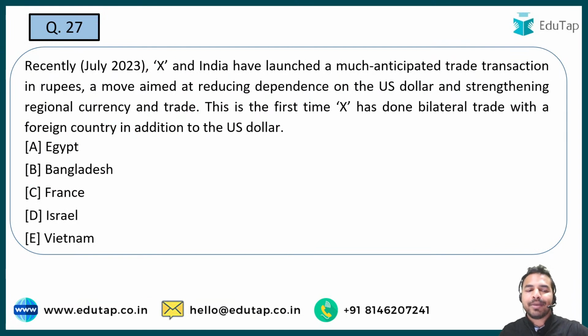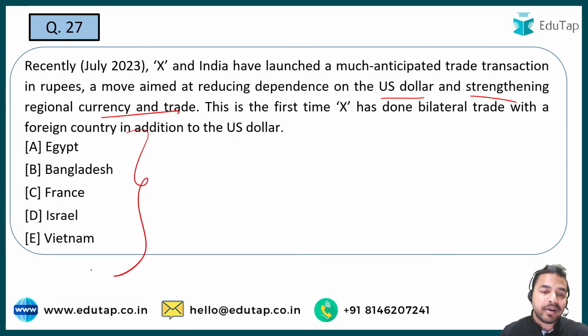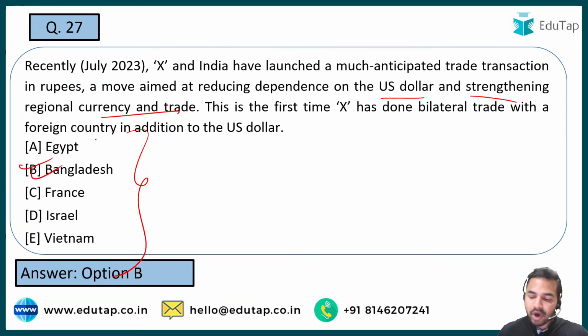Next question, you have to tell me the name of the country जिसके साथ recently एक एंटिसिपेटेड ट्रेड ट्रांजैक्शन किया है रुपीस के अंदर इंडिया ने, ठीक है, which is going to reduce the dependence on the US dollar and it will strengthen the regional currency and trade. So this is the first time that that country has done a bilateral trade with a foreign country, ठीक है, जिसमें यूएस डॉलर के अलावा उन्होंने इस पर्टिकुलर किसी करेंसी के अंदर इसको साइन किया है. Guys, what is the right answer? The name of that country is Bangladesh. Option B is the right answer.